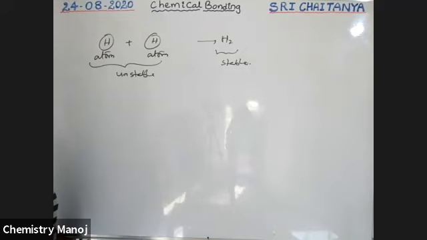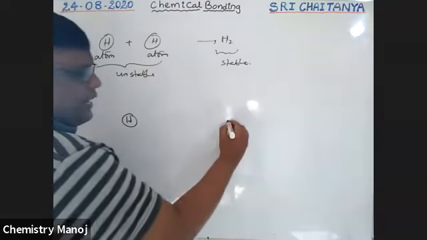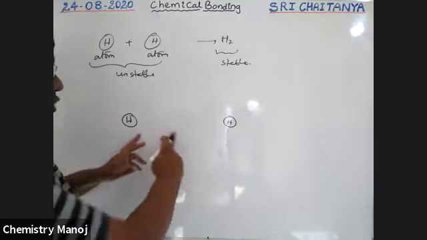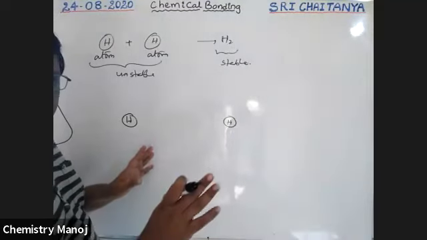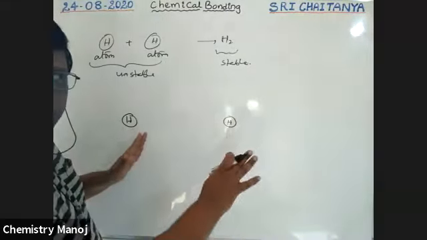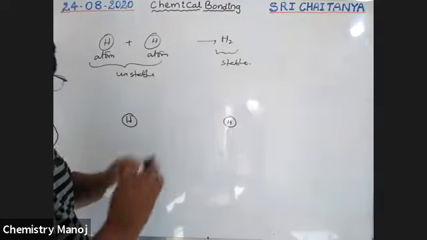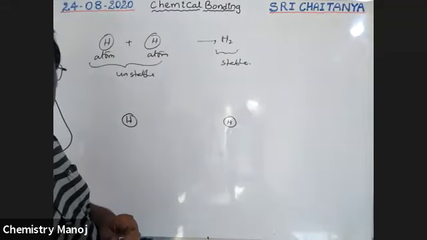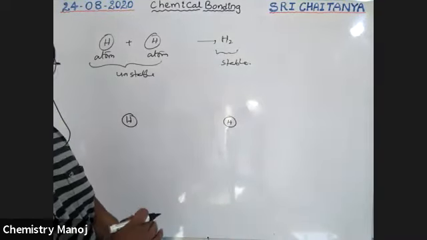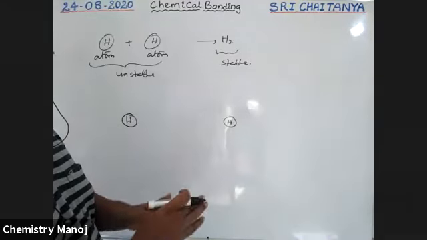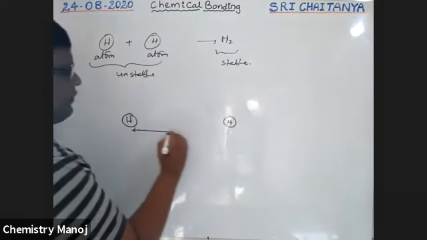I will explain it with an energy diagram. See, boys, this is a hydrogen atom, and this is a hydrogen atom. Please listen carefully. These two are far away from each other. That means between these two, no attractive force and no repulsive force exists. That much distance is called infinite distance. That means there is no influence of one atom on the other.